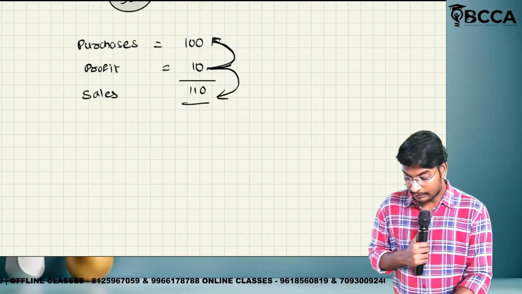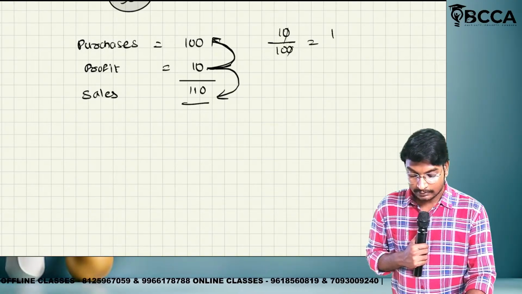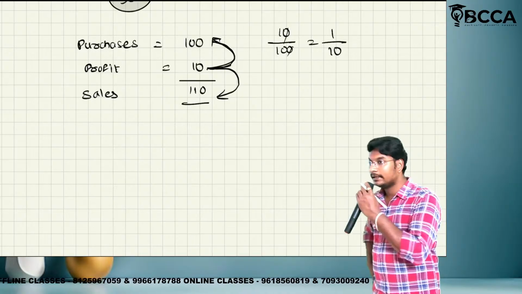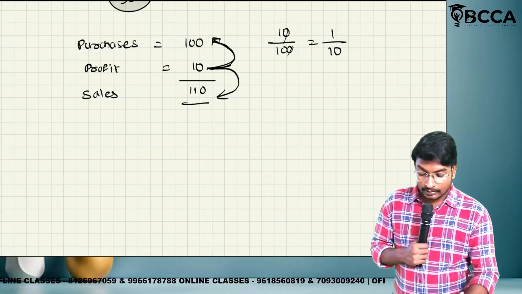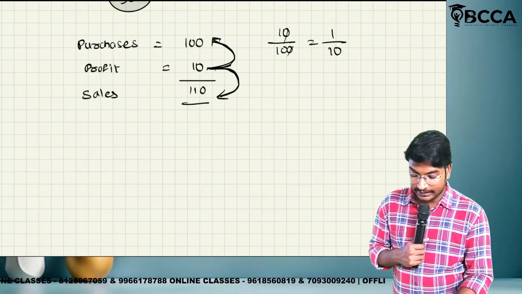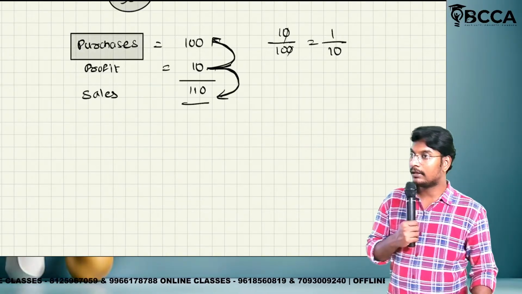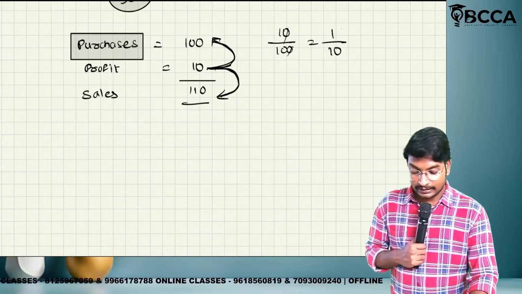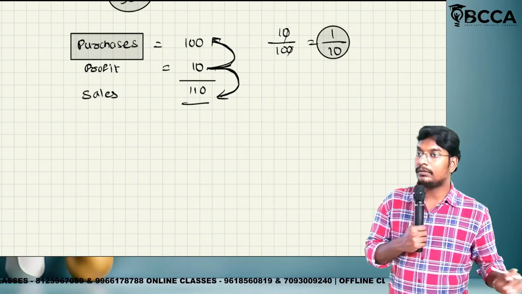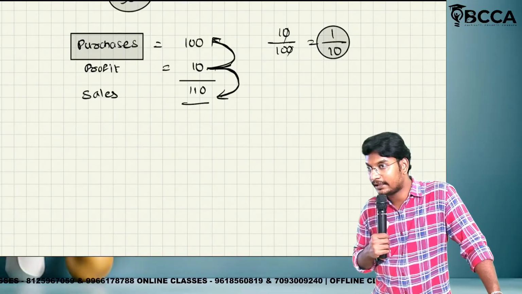This 10 by 100 can be written as 1 by 10. Here, 1 by 10 on cost we can say. Purchase means cost, okay? Nothing but 1 by 10. How did we get the 1 by 10? 10% is equal to 10 by 100, then we can write it as 1 by 10 also.